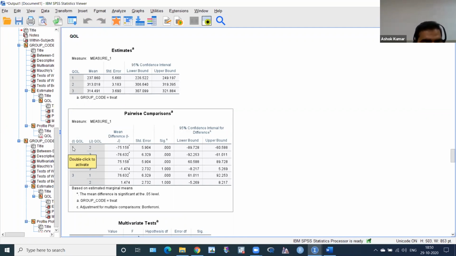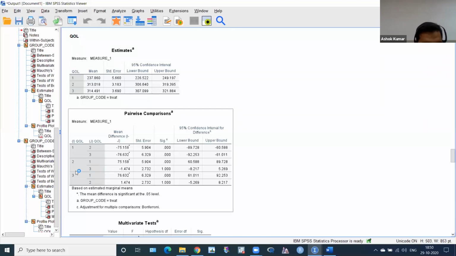You can see 1 and 2, the mean difference is this much, and it is a significant Bonferroni corrected p-value. 1 and 3, baseline to 6 months, is also significant. So we can conclude that in the treatment group, quality of life increased significantly from baseline at 3 months and at 6 months.